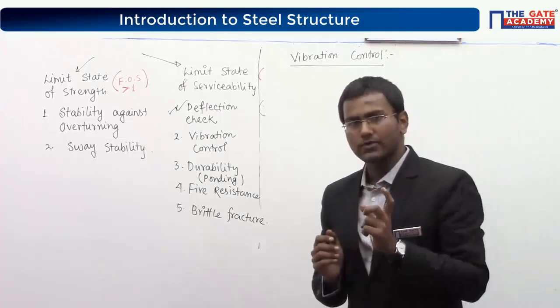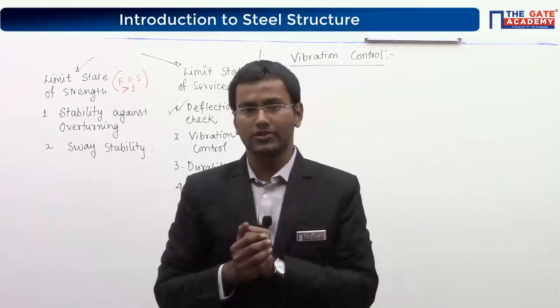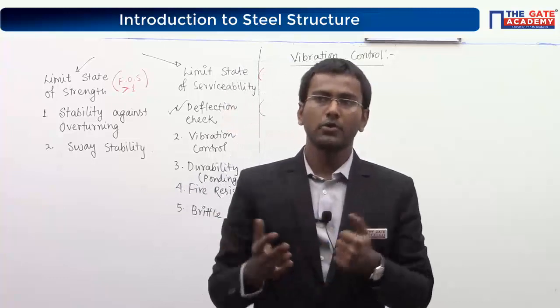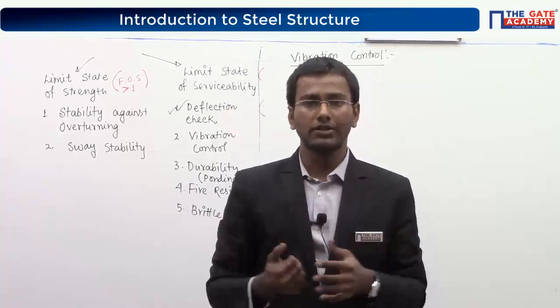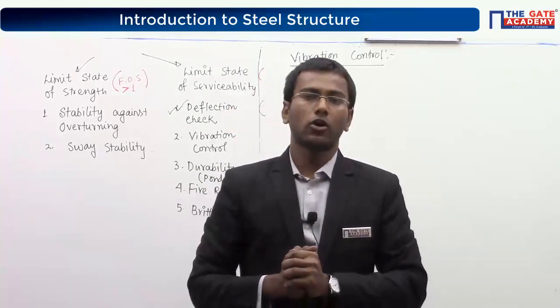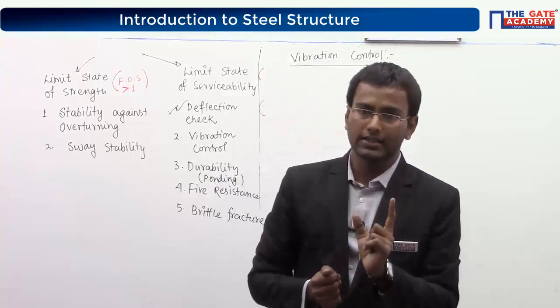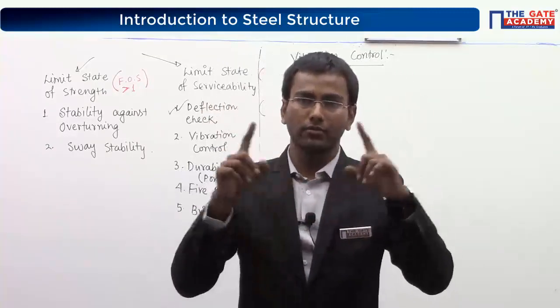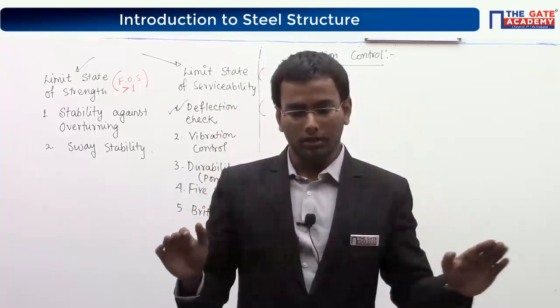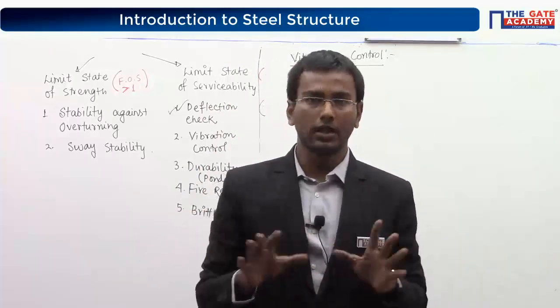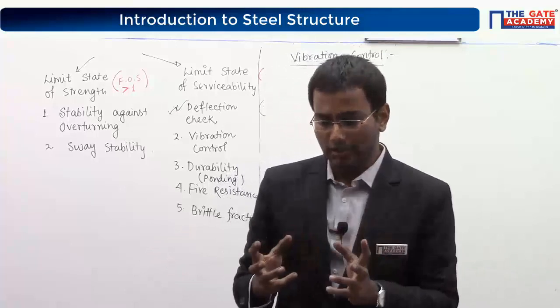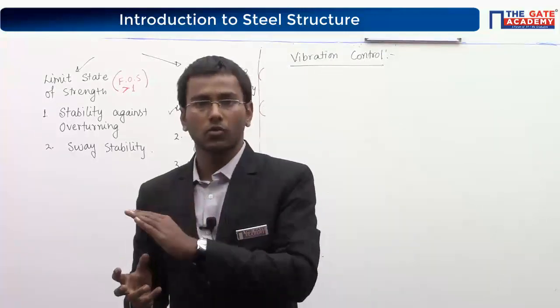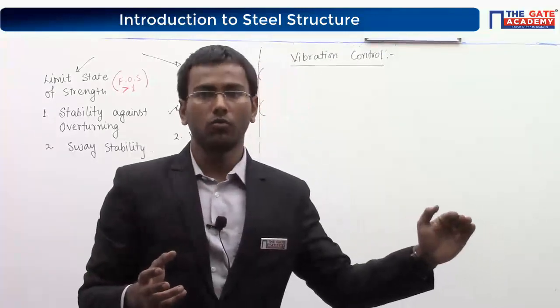Suppose I talk about a pure steel structure like a railway bridge. It is entirely made of steel, from the truss portion to the beam part. This pure steel structure is subjected to a moving load or moving train load.